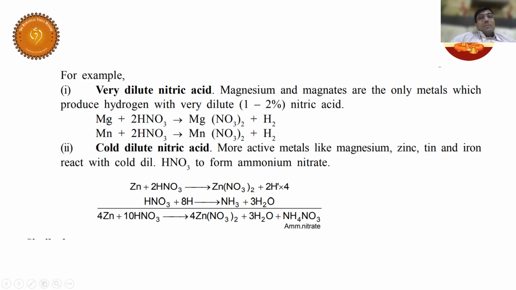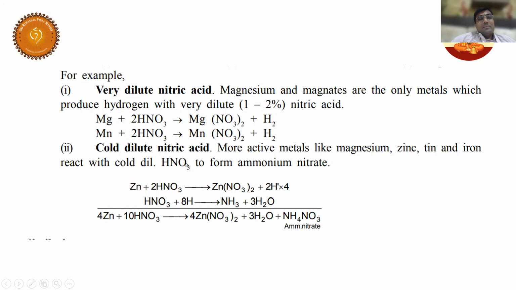Yes, good. Manganese or magnesium will give 2 electrons and hydrogen is taking 2 electrons, right? So it's a redox reaction, right? So H plus is getting reduced to H2. Here hydrogen is in +1 oxidation state, then 0 oxidation state, so reduction takes place. And manganese and magnesium are in 0 oxidation state and then +2. So they are oxidized. I hope you understood. Metals are good reducing agents and in the process get oxidized. And HNO3 is the oxidizing agent.